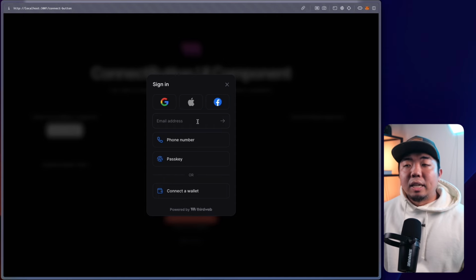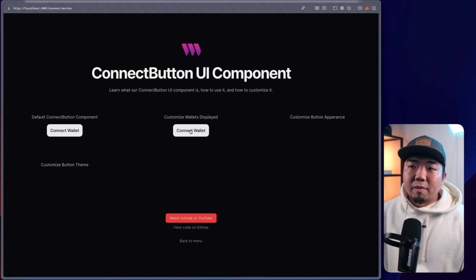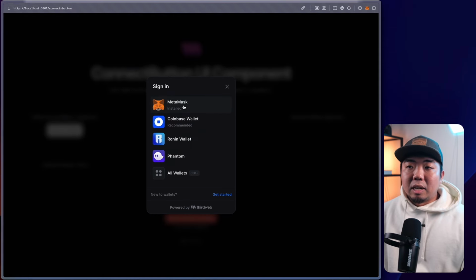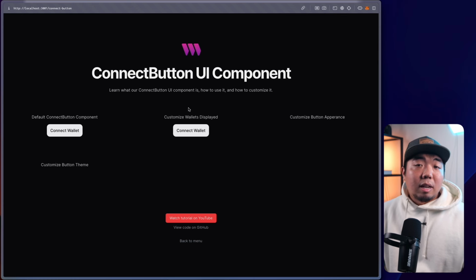Anytime you have in-app wallet, again, it prioritizes that in the compact view, and you have to come here to connect your Web3 wallets. But if you don't have in-app wallet, it'll just show the list of the wallets that you have listed. So you have all of those options right over there. And again, that is how you can customize the list of wallets that are displayed in the ConnectButton UI component.